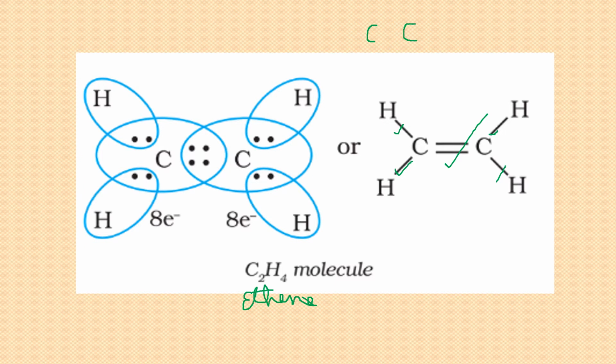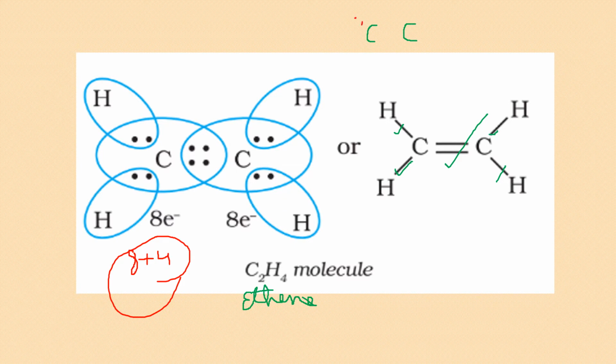Each carbon has 4, so there are 2 carbons, I am writing 8, plus each hydrogen has 1, so there are 4 hydrogens, I am writing 4. Total is 12. I have 12 electrons and I will be arranging them around the central atoms in such a manner that octet of each carbon is complete and duplet of each hydrogen is complete.